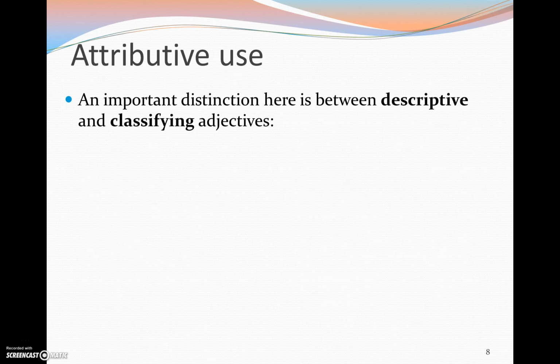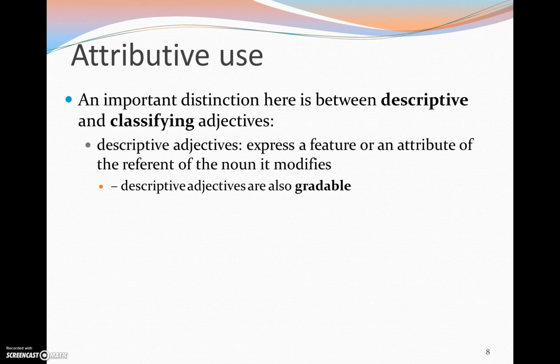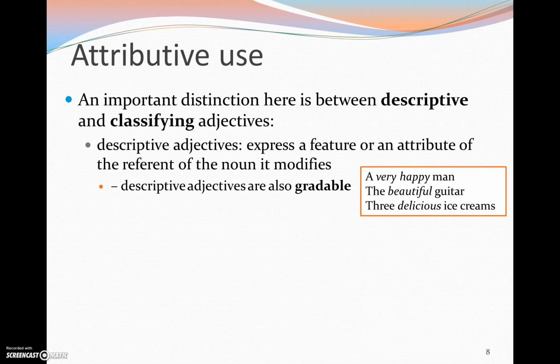Now, there's an important distinction to be made between descriptive and classifying adjectives in this case. Descriptive adjectives express a feature or an attribute of the referent of the noun they modify. And these are also gradable. Here we have some examples: "a very happy man." Man is the noun that refers to something in the real world, the referent there. And we can see "happy" describes a feature or an attribute of this man.